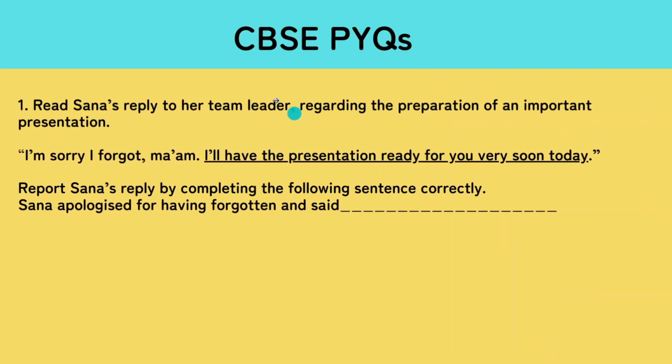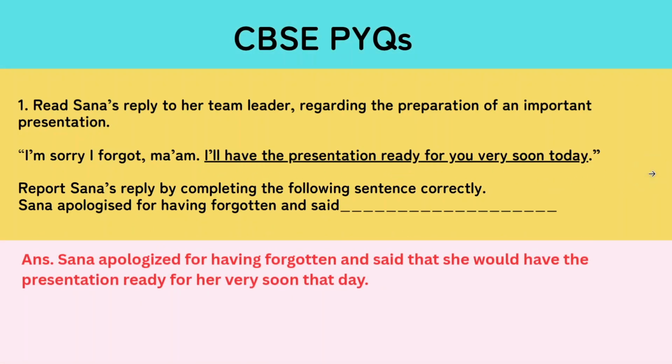Now, let us practice a few previous year questions of CBSE 10th grade. Now read Sana's reply to her team leader regarding the preparation of an important presentation. Sana replied, "I am sorry I forgot, ma'am. I will have the presentation ready for you very soon today." Now report Sana's reply by completing the following sentence correctly. Sana apologized for having forgotten and said, what is the answer? You can let me know the answer in the comment box. But let me show you the answer: that she would have. The word will has been changed to would. Have has been kept have. The presentation ready for her. Who is that her? The team leader. Very soon, that day. Today has been changed to that day.